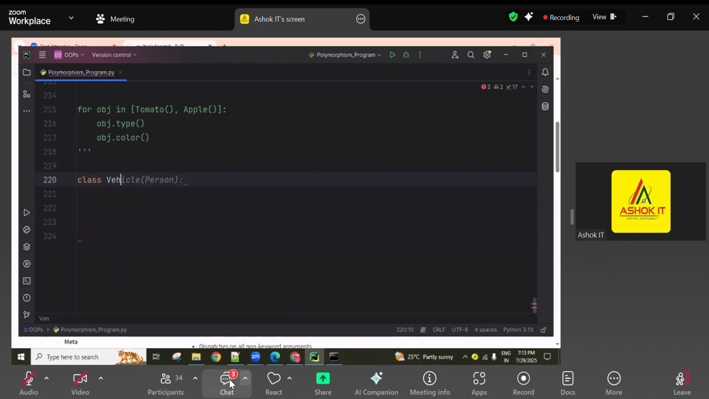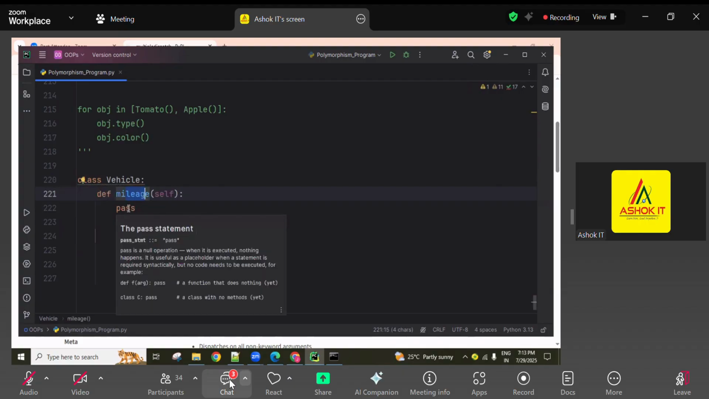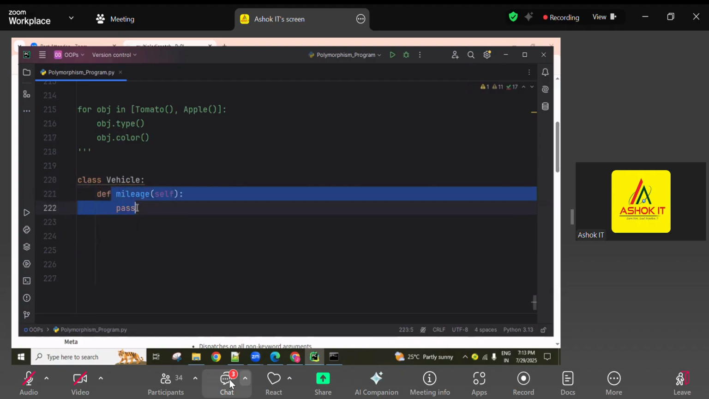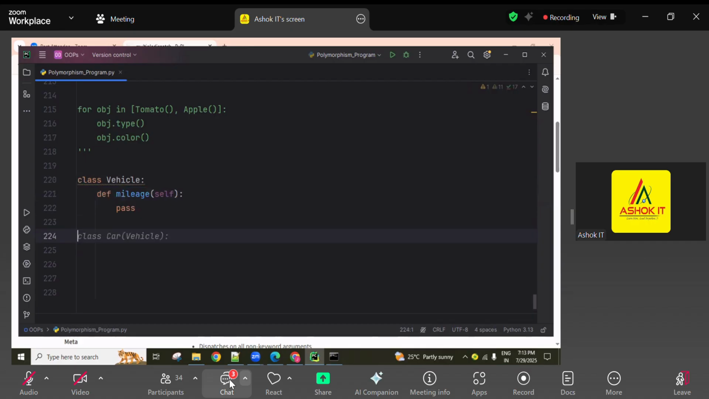So the vehicle class, guys. One vehicle class I created as a parent class. Inside this, one mileage method I'm creating, mileage related. I'm not implementing it here. This is just a method signature I created without implementation. Okay? It is like an empty method. Later I will implement this in the child class.